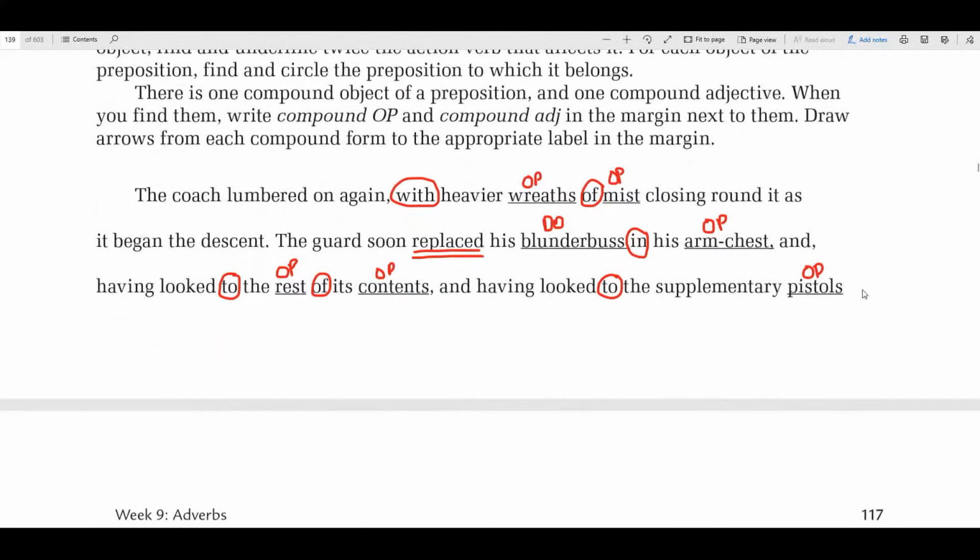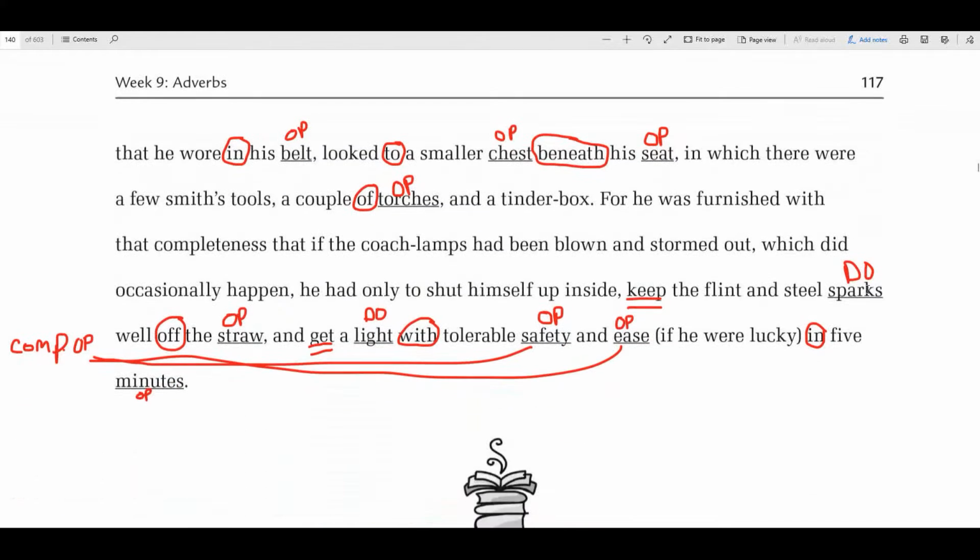Compound adjective. Oh, flint and steel. Yeah, because we weren't underlining adjectives. So it just said find your compound adjectives. And so over here we would write compound, because remember, compound means more than one.